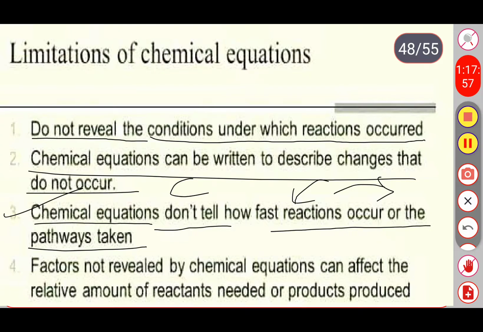Next one, factors not revealed by chemical equations can affect the relative amount of reactants needed or products produced. It means sometimes we are not getting an equal number of reactants and an equal number of products. So these are some disadvantages or limitations of chemical equations. Okay,